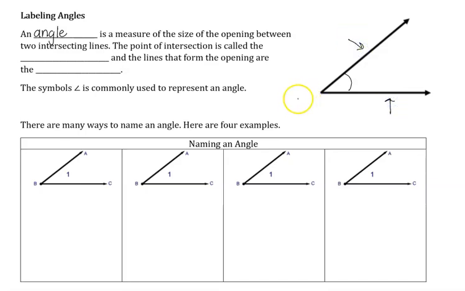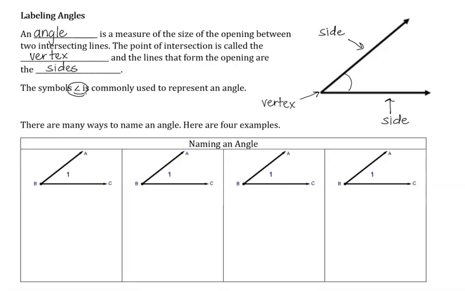They meet at this point here, which is called the vertex of the angle. So the point of intersection is called the vertex. And the lines that form the opening are called the sides. So each angle has two sides. And those are the sides of our example off to the right. And we use this symbol here that looks kind of like a less than symbol to commonly represent angles.